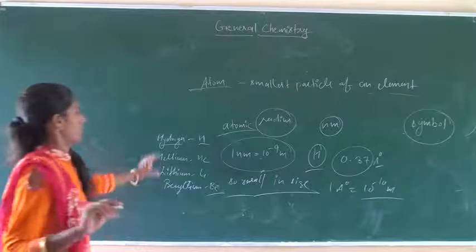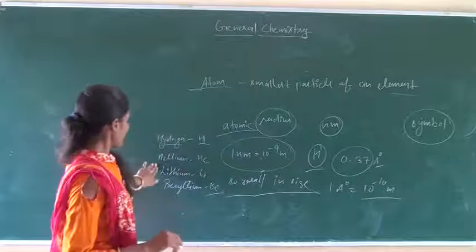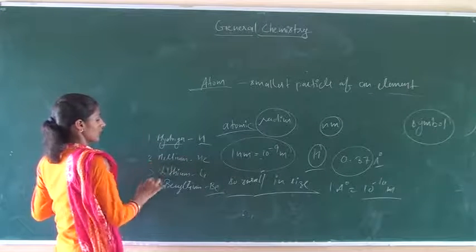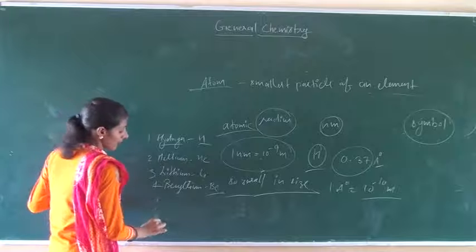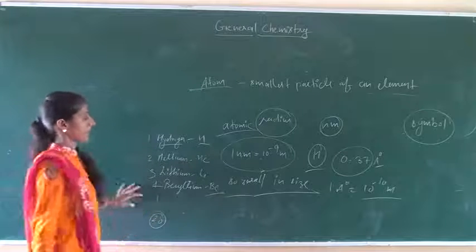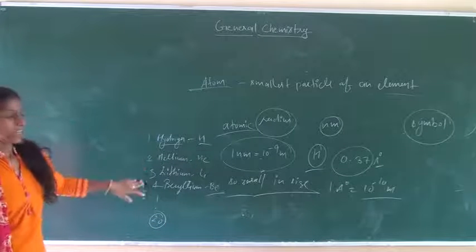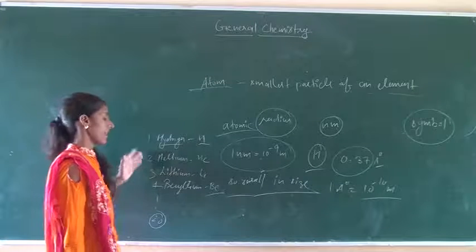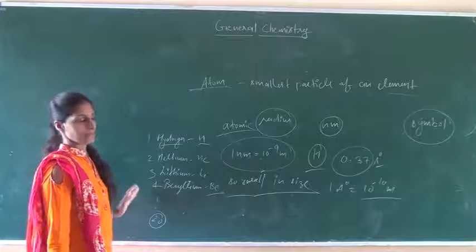You have to learn these elements in a particular sequence, 1, 2, 3, 4 up to 20 elements. They are arranged in the increasing order of their atomic number.